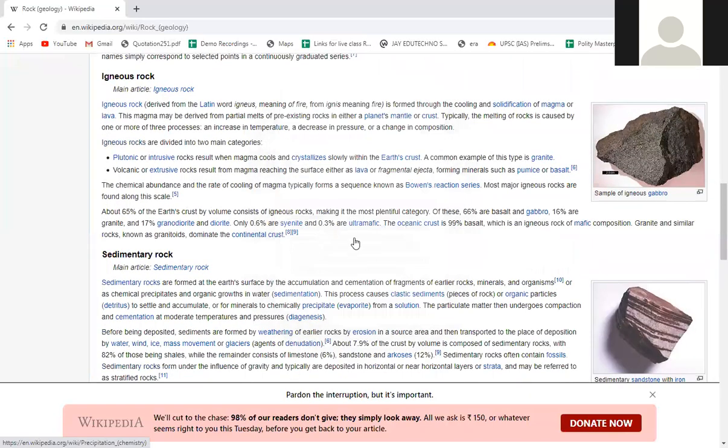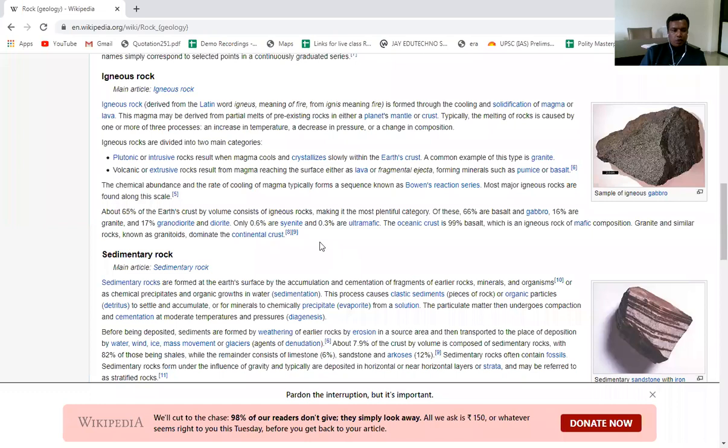Granite is an alloy, na? No, granite is a type of rock. It's not an alloy. Alloy means when two different metals are fused together to create a new metal. That is what is called an alloy. Here we are talking about the rock. Rock means the hard part of the earth. Fine.